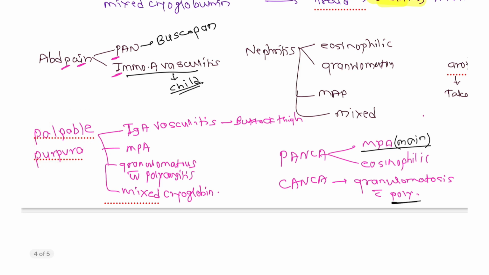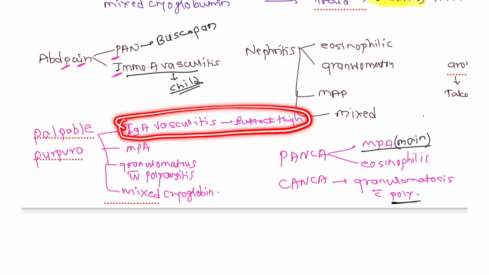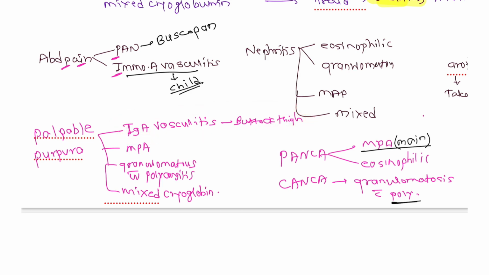Now palpable purpura is mostly a characteristic feature. It is seen in the others also, but it is most characteristic of IgA vasculitis, that is Henoch-Schonlein purpura, on the buttocks and thighs. In these three it is also seen along with other findings, but it is most commonly related to Henoch-Schonlein purpura.